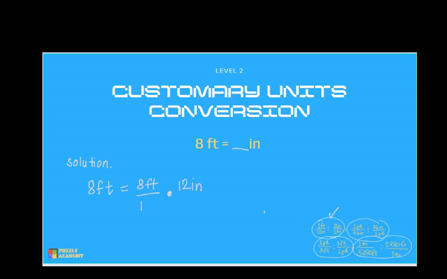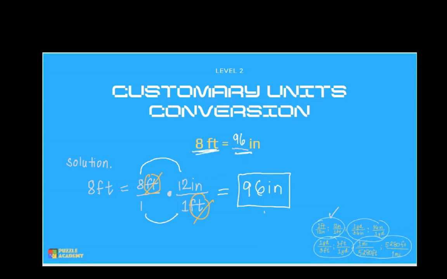Dito, sa 12 inches over 1 foot. Okay, para ma-eliminate nga yung feet dyan. Then, we multiply the numerator, 8 times 12. We have 96 inches. And yung 1 times 1, the same lang din. So, 96 inches is the final answer in this example.